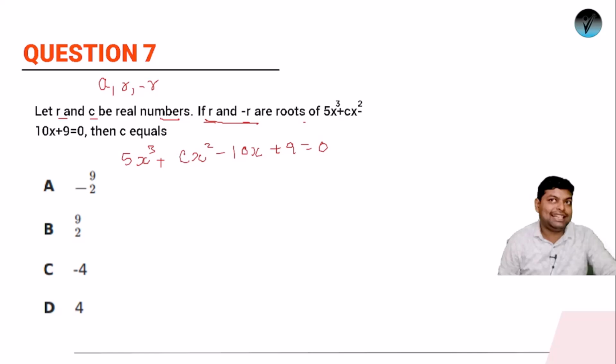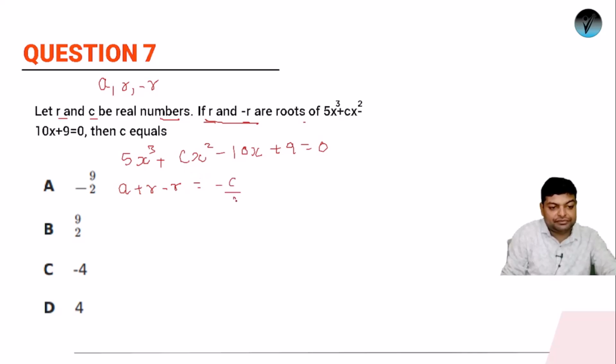So first of all, let's use the relation sum of roots. If I find the sum of roots, it will be a plus r minus r, and it should be equal to minus c by 5. If you compare with the general cubic equation, this is ax cube, this is bx square, so minus b by a becomes minus c by 5. So this and this will get cancelled, and finally the value of a is minus c by 5.